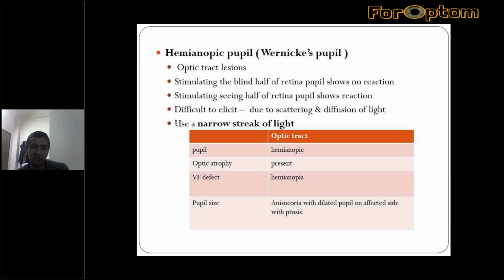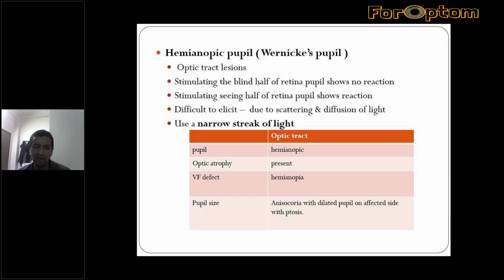While stimulating the seeing half, there will be pupillary constriction. To do that with such a small light is very difficult. Even the narrowest beam of a slit lamp cannot stimulate one half while segregating the other half. Generally, it should be less than 1 mm thickness.